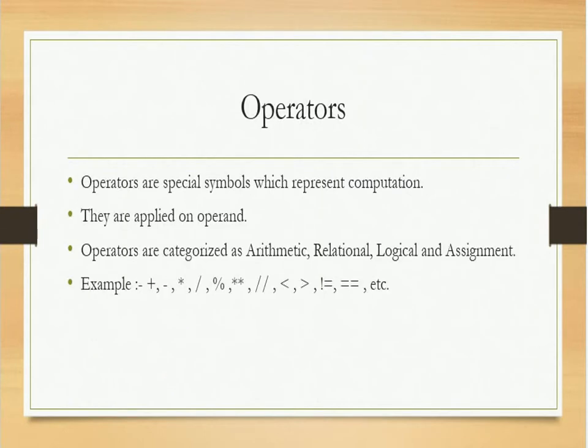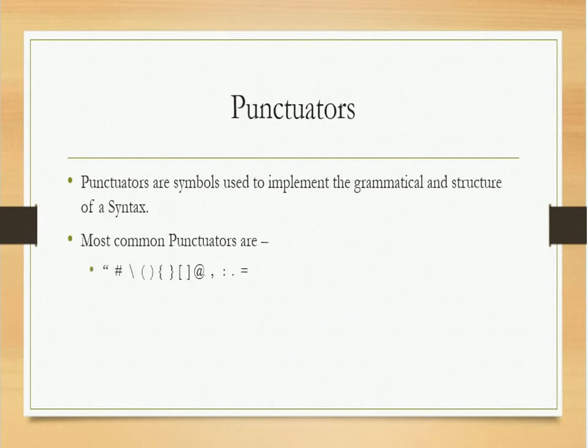And operators are special symbols which represent computation. They are applied on operands. That can be arithmetic, relational, logical and assignment operators like plus, minus, multiply, divide. These are examples of operators. Next, punctuators. These symbols are used in the programming for a special purpose. Examples: hash, slash, brackets, at the rate.